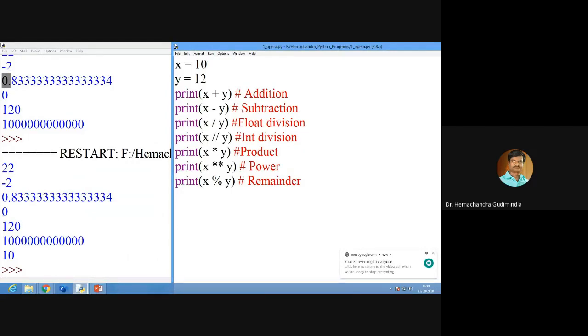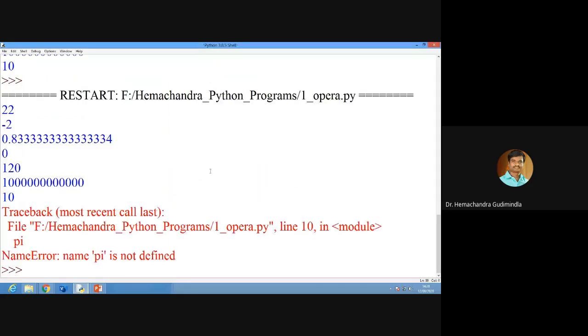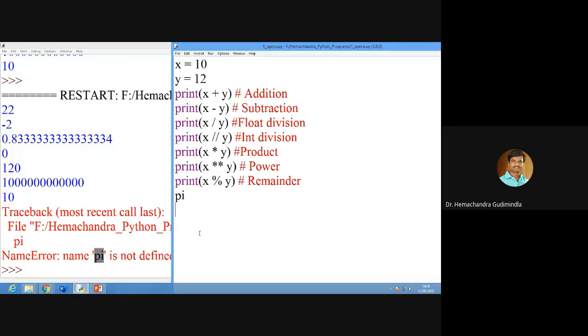That means it will import from there. For example, sir, I want to print pi. What will it show? See, it is showing pi is not there. Where you are searching, it is Python, it is not like a C program. For this one, we want the header file.